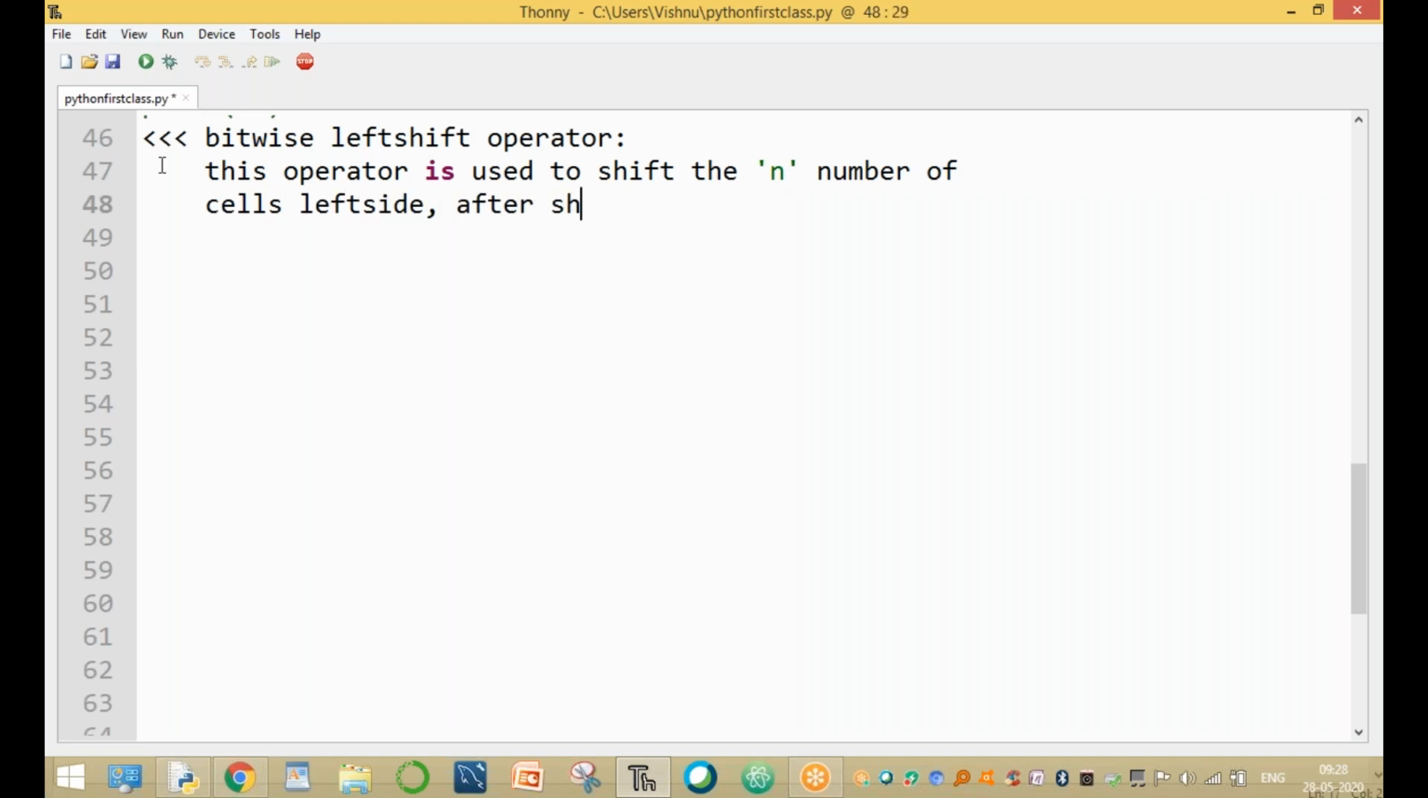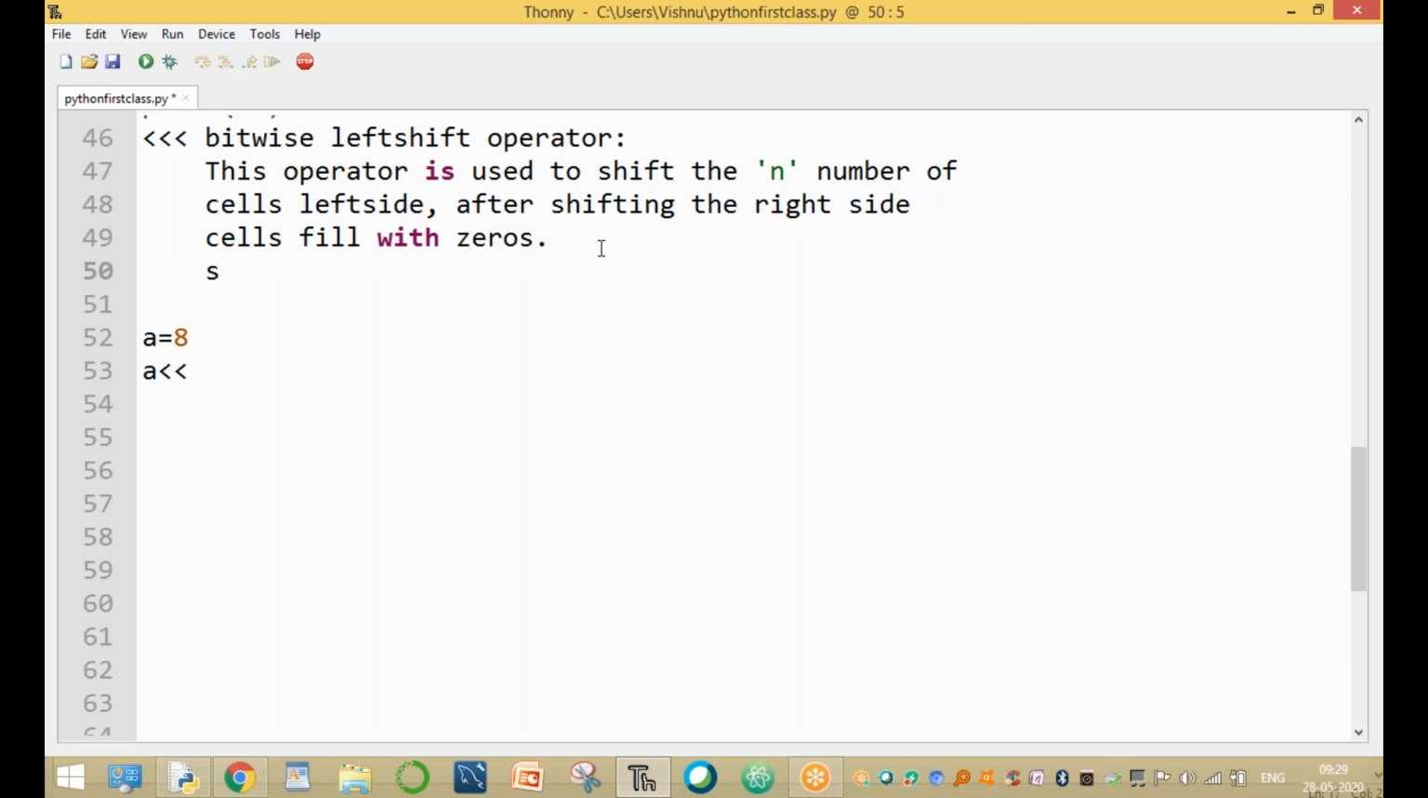After shifting the right side, cells fill with zeros. This operator is used to shift n number of cells to the left side. For example, here a value equal to 8. This is the syntax of a left shift.